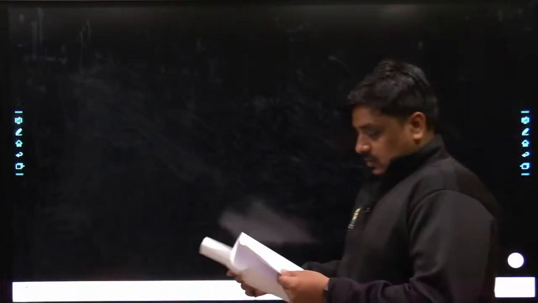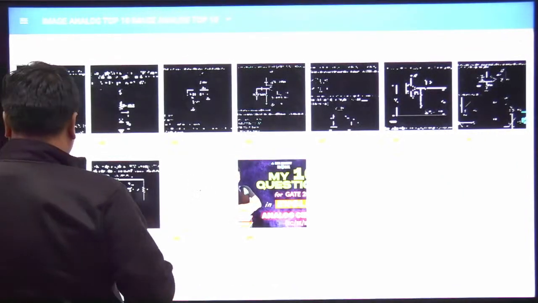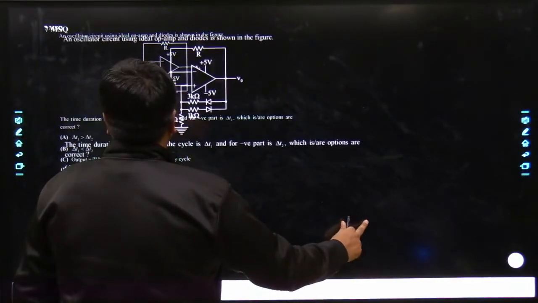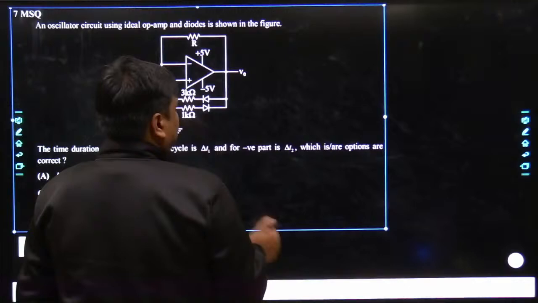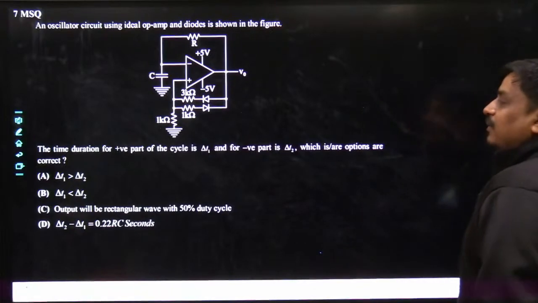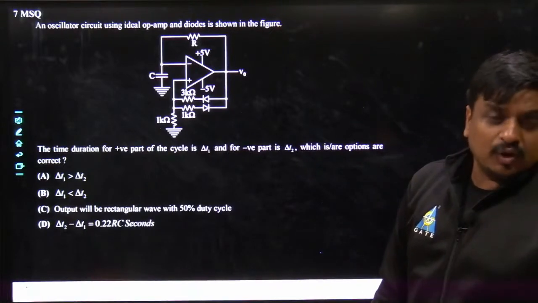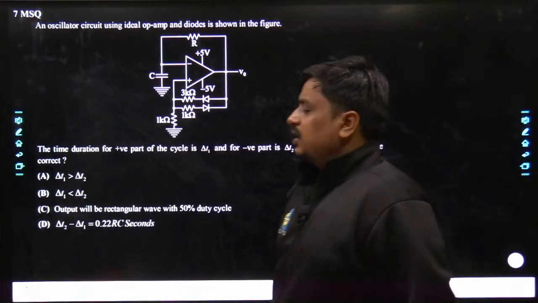And probably the question which I would be taking is question number 7. It is a comparatively tougher problem, but we would be able to manage it. Almost the same sort of problem has come once in GATE Electronics. This problem is from the rectangular wave generator or astable multivibrator or relaxation type of oscillator. The students who have gone through the PYQs would definitely be able to relate to what we wanted to communicate through this problem.